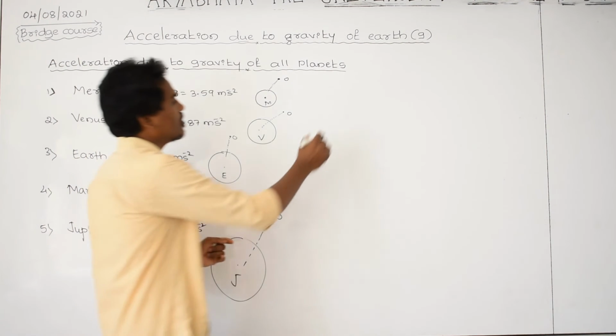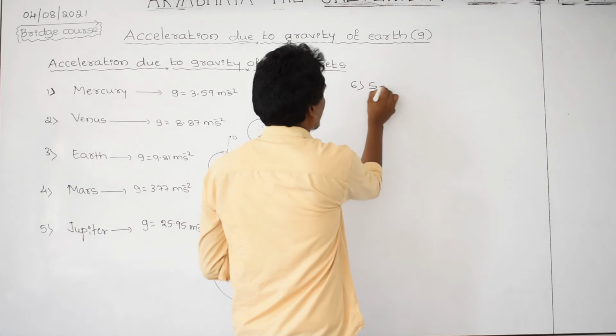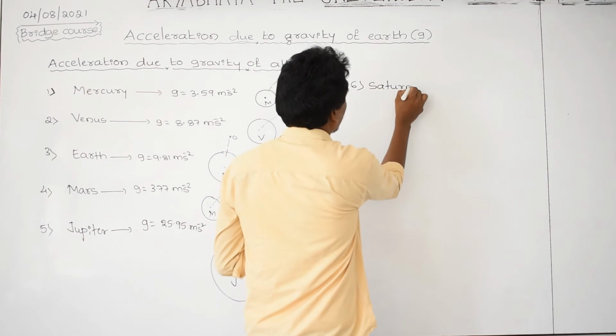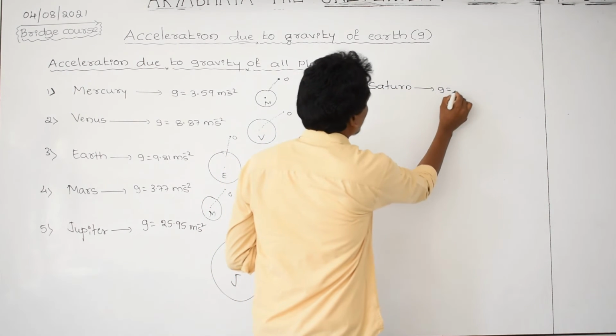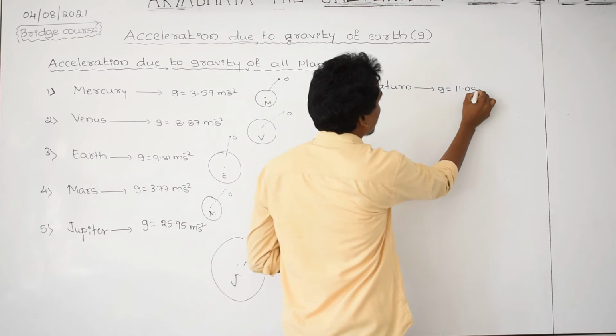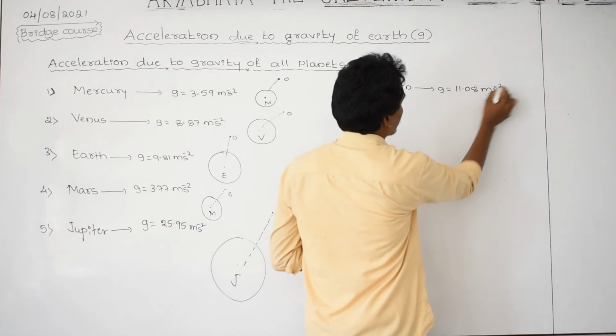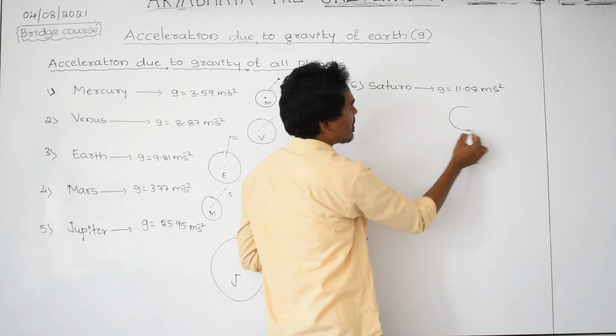And go to the next one, that is Saturn. For Saturn, the G value is equal to 11.08 meter per second square. This is somewhat greater than that of the Earth.